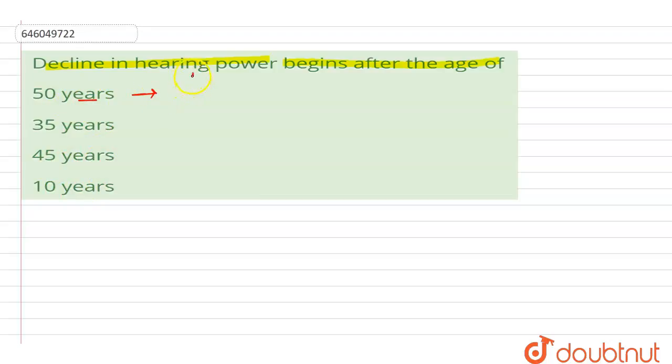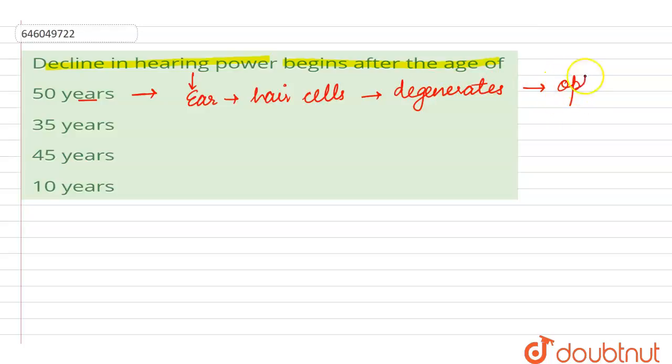So what happens? The hearing is the function of the ear. Now the ear has got certain hair cells in the organ of Corti. Now these hair cells begin to degenerate. While the number of the hair cells begins to degenerate, the hearing power will decrease, and this occurs after 50 years of age. So here we can see that option number 1 is the right answer for this question, while 35 years, 45 years or 10 years is too early to say that there will be a decline in the hearing power.